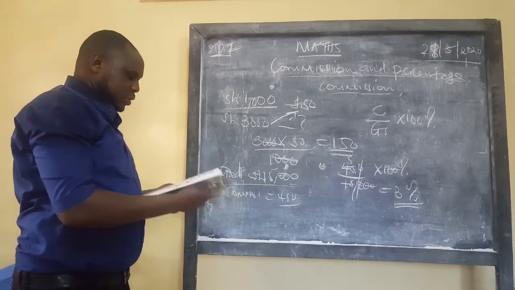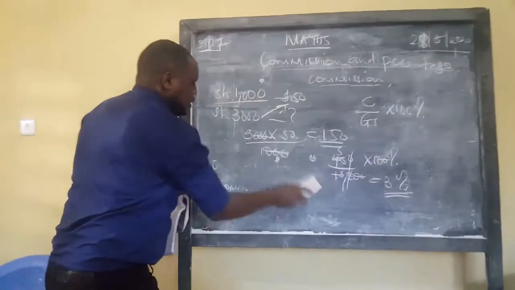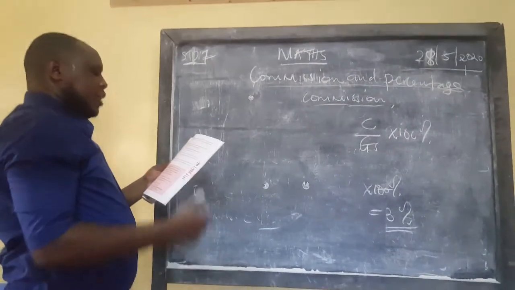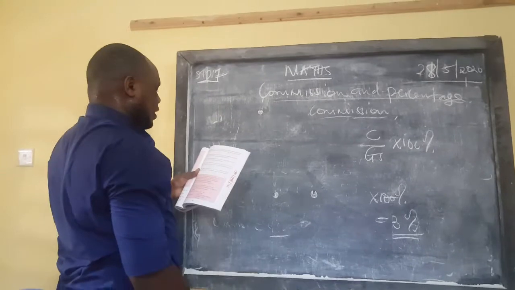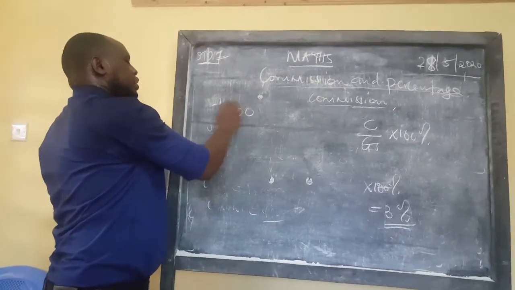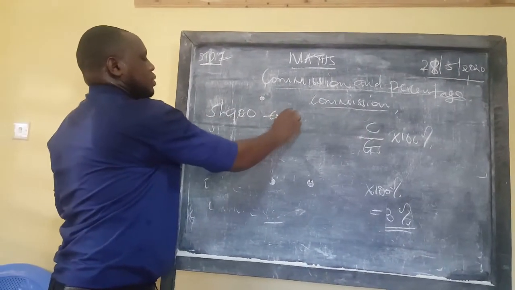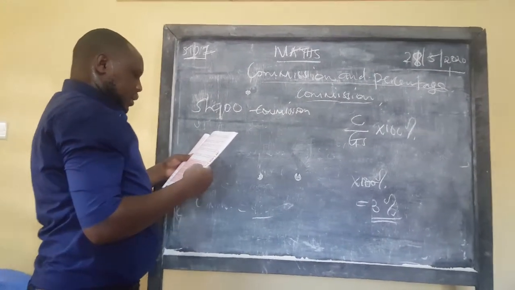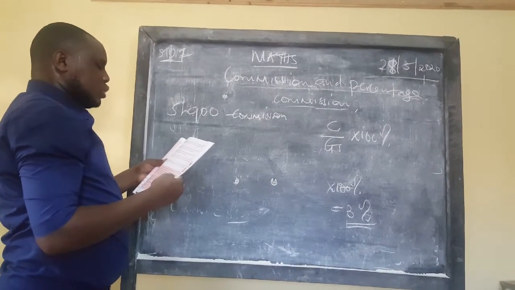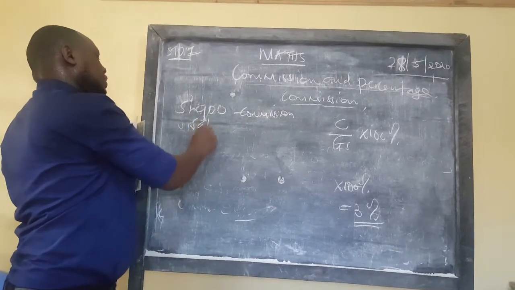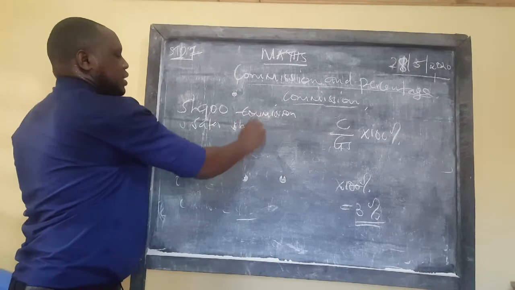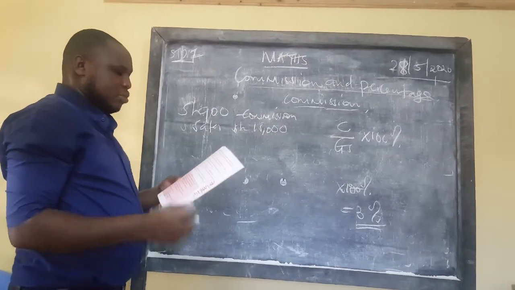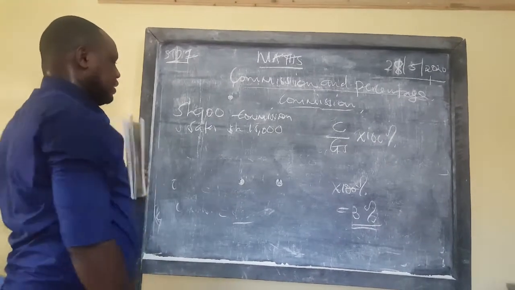Let's try to do another question. A travel agent received 900 shillings commission in a certain month on sales of tickets worth 15,000 shillings. These were tickets, maybe to go and watch a football match. What was the commission as a percentage?